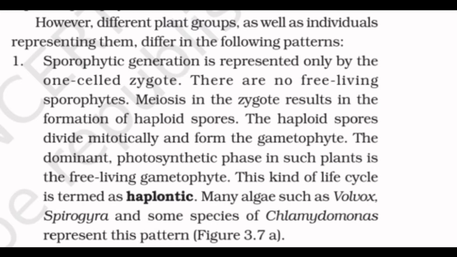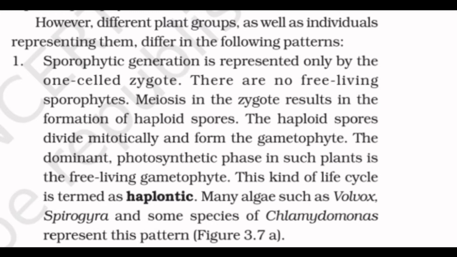First, sporophytic generation is represented only by one-celled zygote. There are no free-living sporophytes. Meiosis in the zygote results in the formation of haploid spores. The haploid spores divide mitotically and form the gametophyte. The dominant photosynthetic phase in such plants is the free-living gametophyte. This kind of life cycle is termed as haplontic.